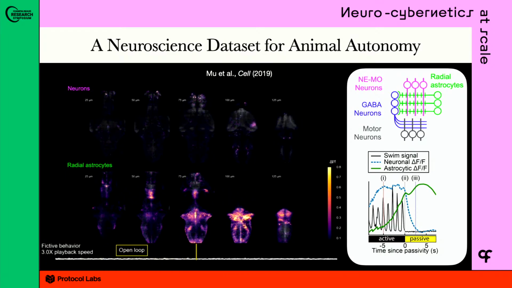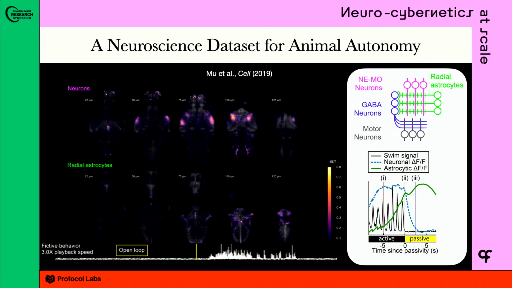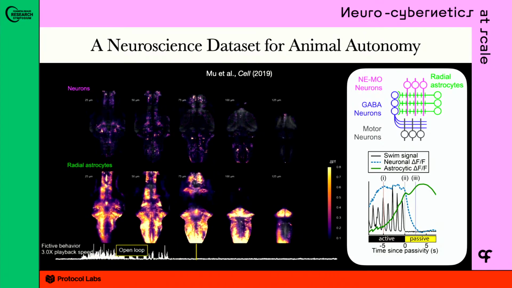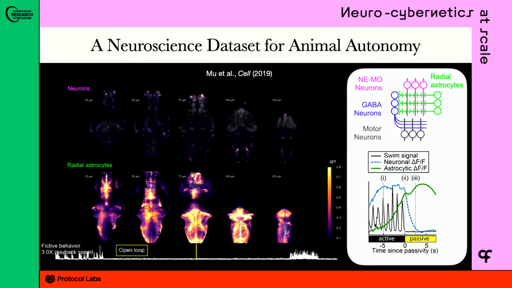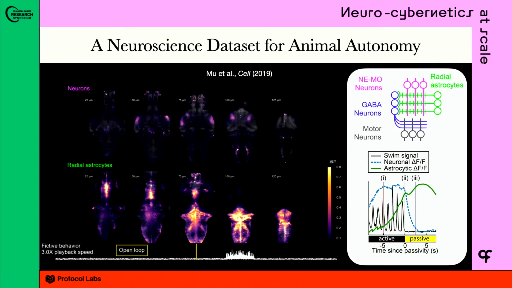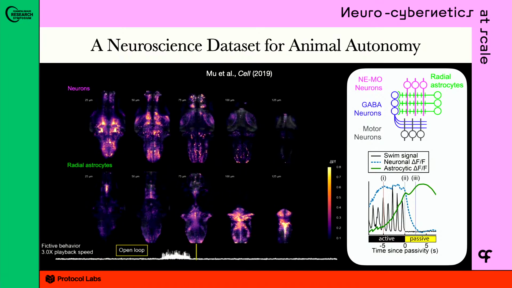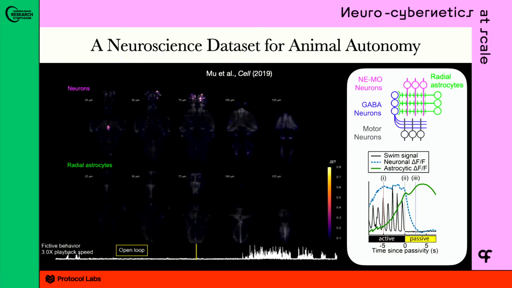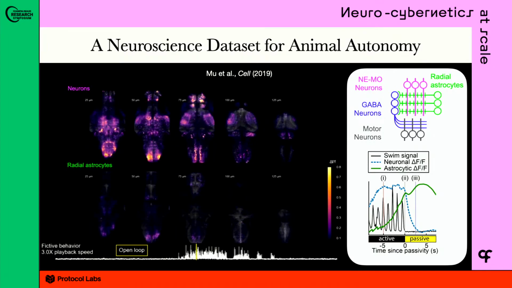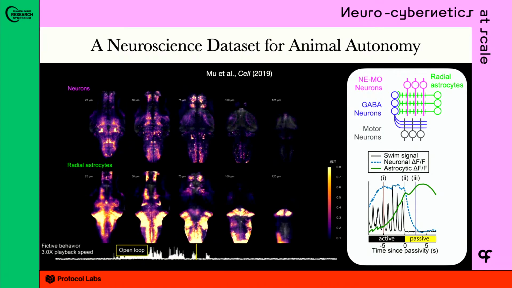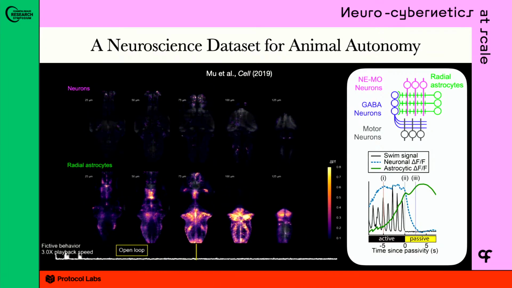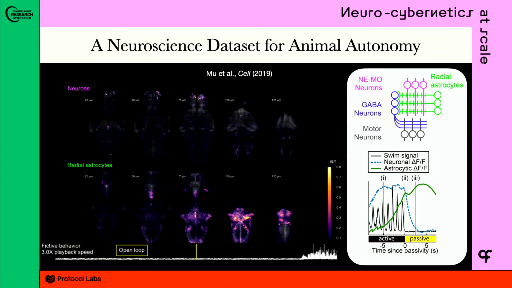And because it's in virtual reality, that affords the benefit of messing with its sensory motor loop, right? So if you can withhold the visual feedback, the optic flow that's actuated by the agent's motor neurons, you can put it into an open sensory motor loop, and that's this activity trace we're seeing at the bottom here. So that's the protocol we're in. And what happens is that in the open loop, the fish goes into a behavior known as futility-induced passivity. So it'll give up and go to a passive state, almost like frustration. And then every now and then, followed by long periods of passivity, it'll do almost like an exploratory active burst.